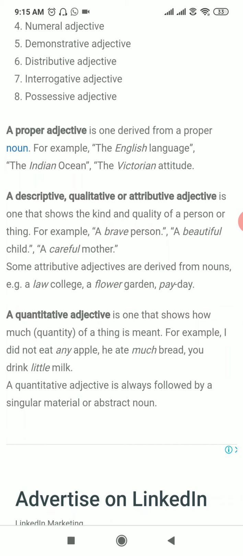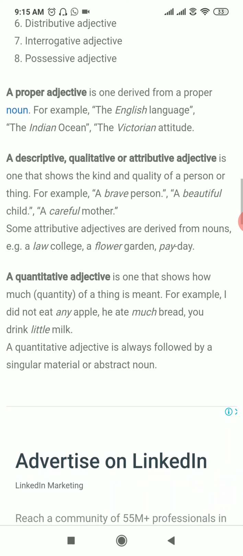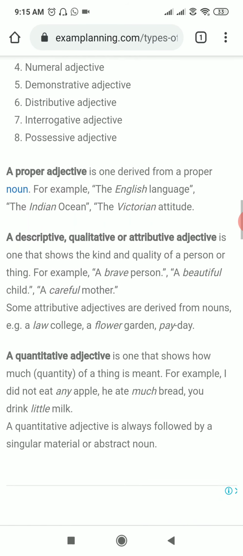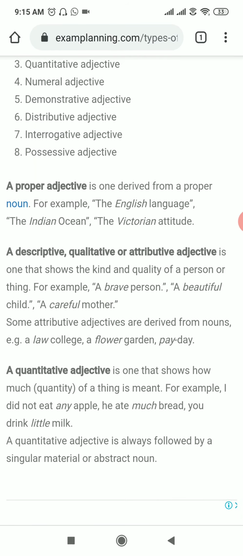Like an apple has a red color, so red is the quality of the apple. Consider that one person is honest, so honest is the quality of that person. So this adjective is used to describe the quality of a person, like a brave person, a beautiful child, a cheerful mother.